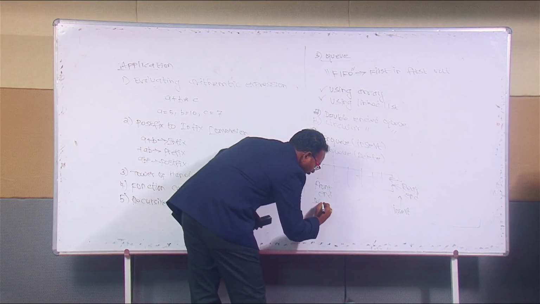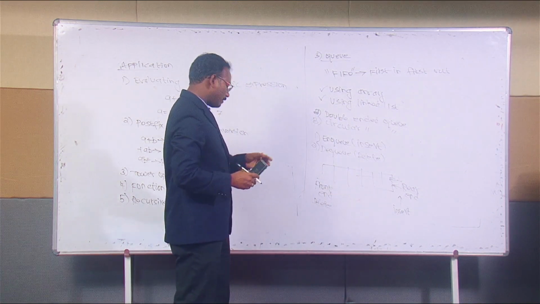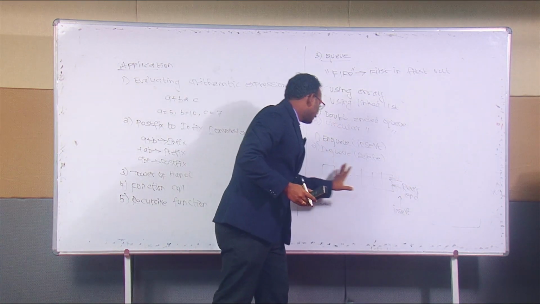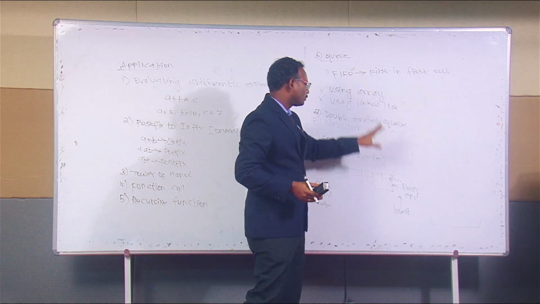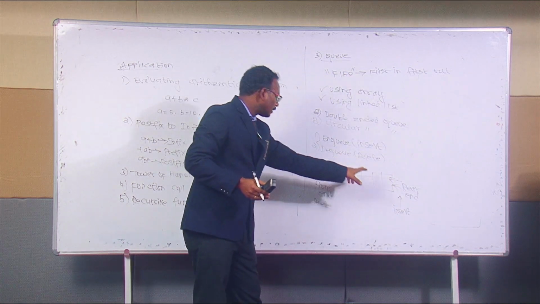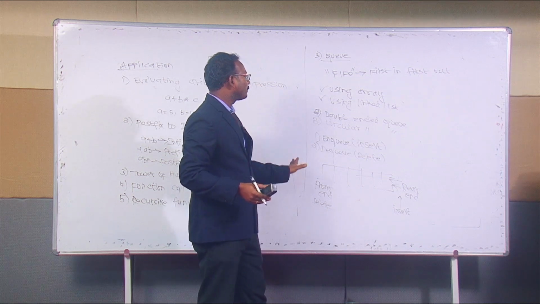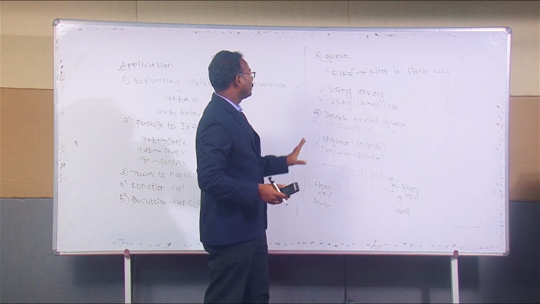We can insert the element at the rear end and delete at the front end. Only then do we know the name first in first out. This is the main advantage of the queue.